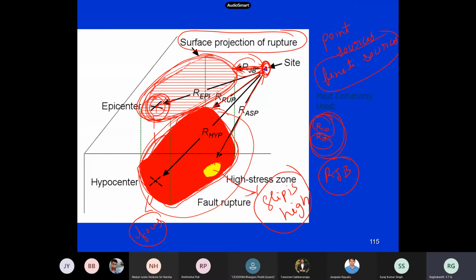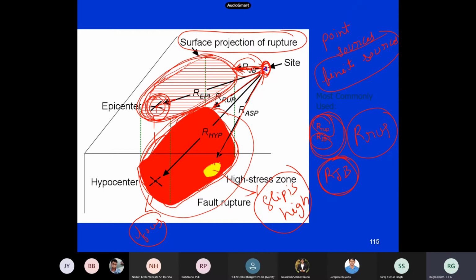Right now, in all the papers in seismology, all these GMPEs, everybody uses RJB, RUP kind of a thing nowadays. But in India, the unfortunate thing is that we don't have these finite source models for the last several earthquakes.